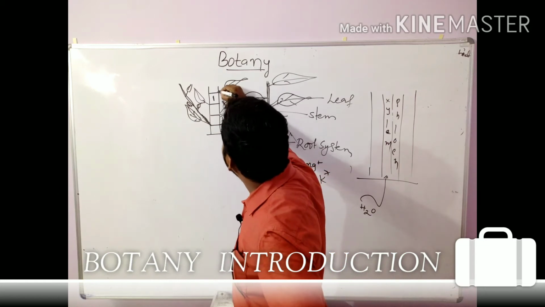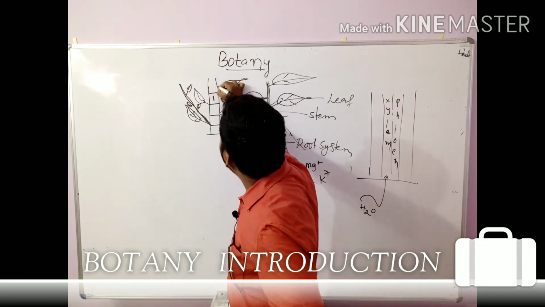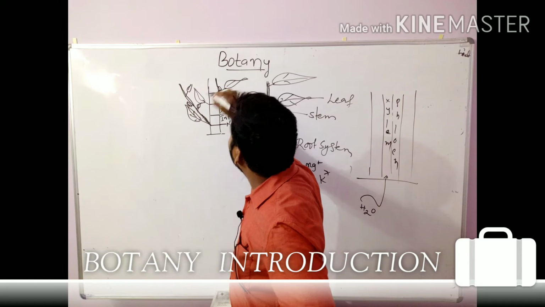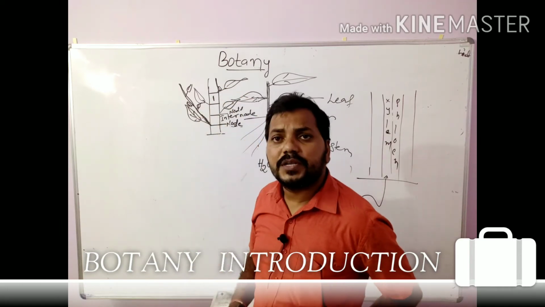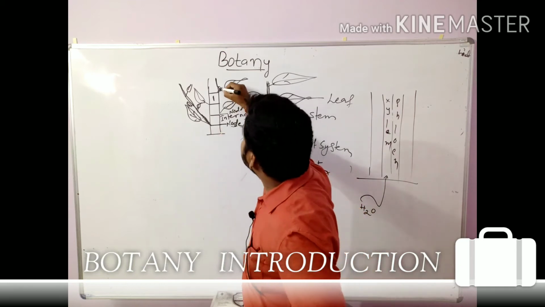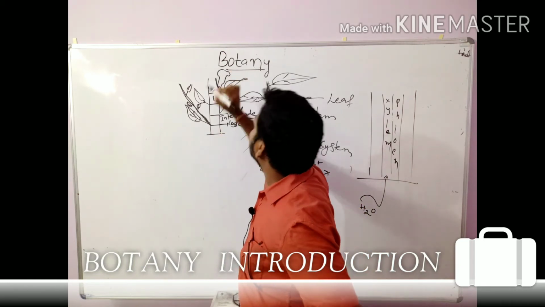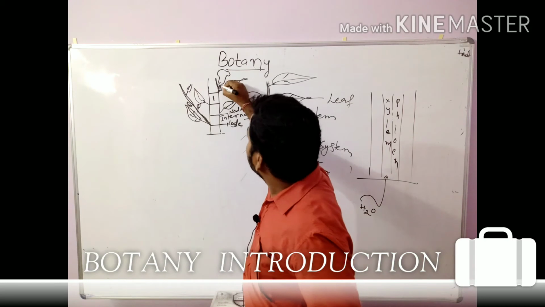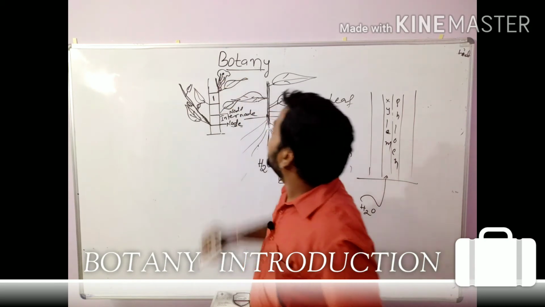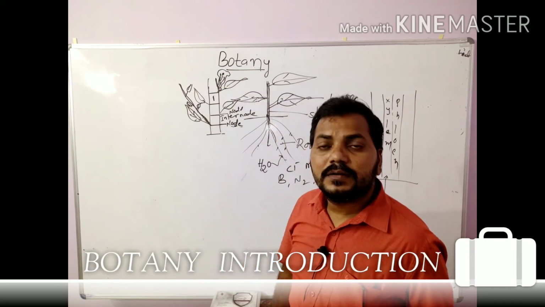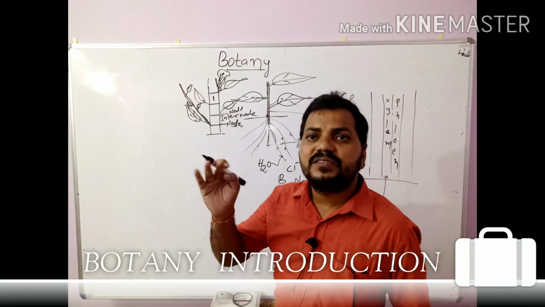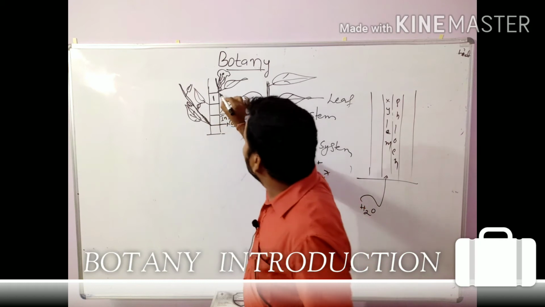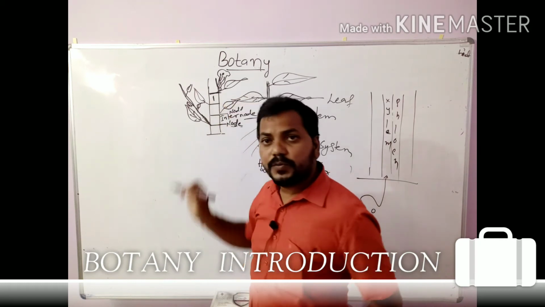For suppose this is a floral bud, the flower bud develops on the node region. Later this bud develops into a flower. Means leaves, branches, flowers will grow from the node region only.